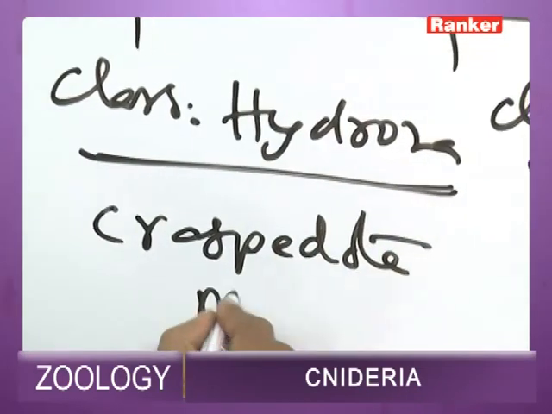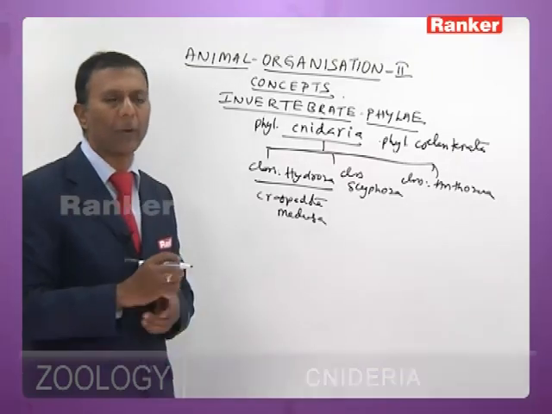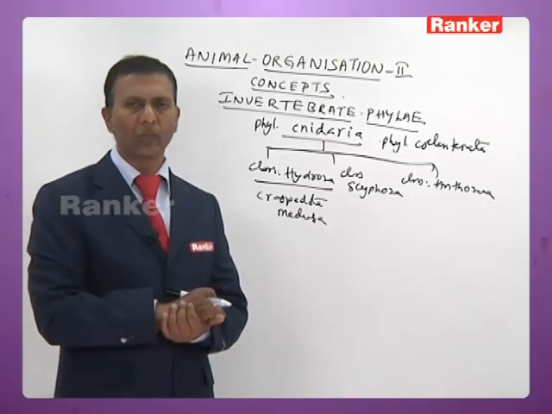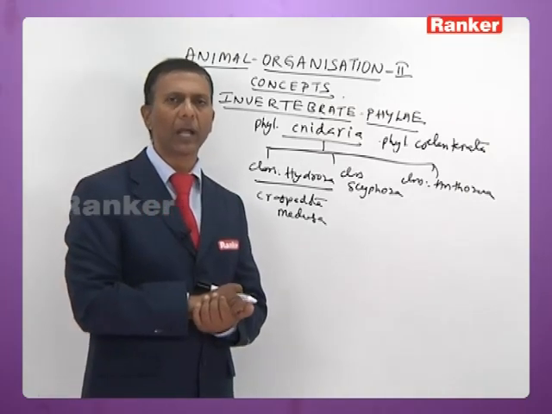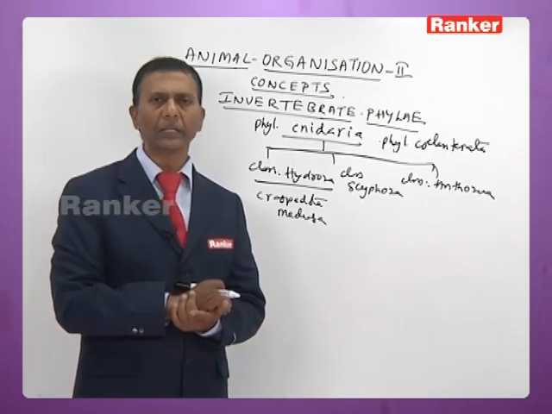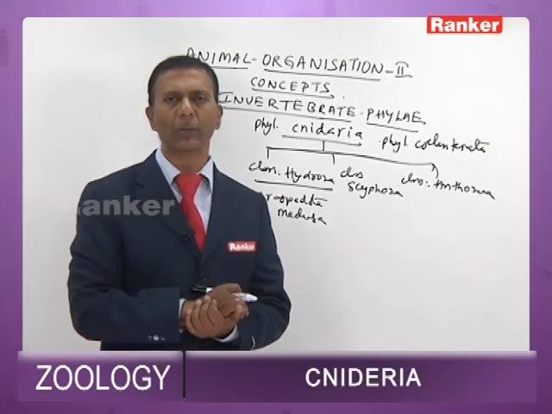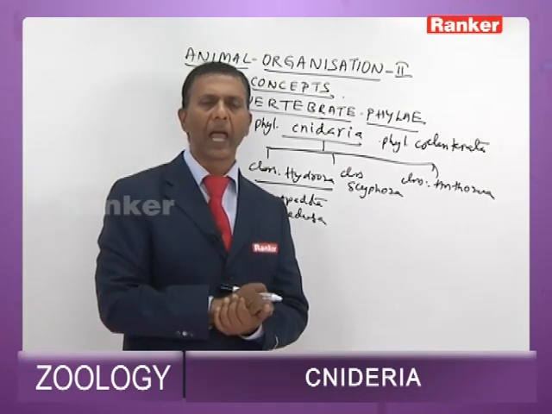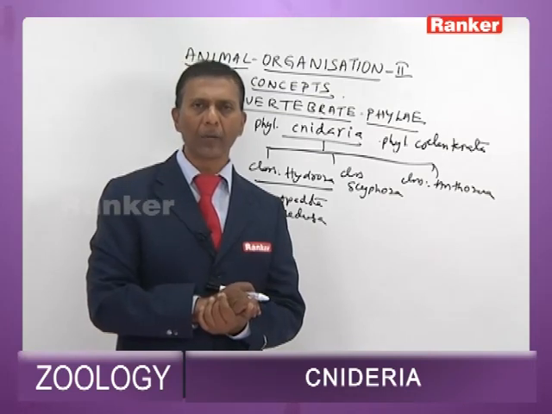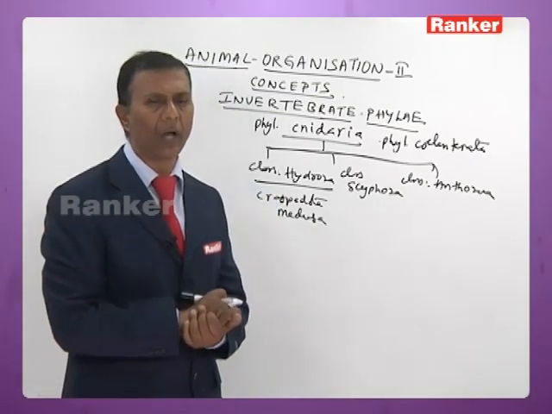The medusa in Hydrozoans is called craspedote medusa because the medusa is provided with a muscular fold called velum. So the medusa with velum is called craspedote medusa. I repeat, in Hydrozoans the medusa is called craspedote medusa due to the presence of velum. And remember, in Hydrozoa, stinging cells, nematocysts, and sense organs are ectodermal in origin.